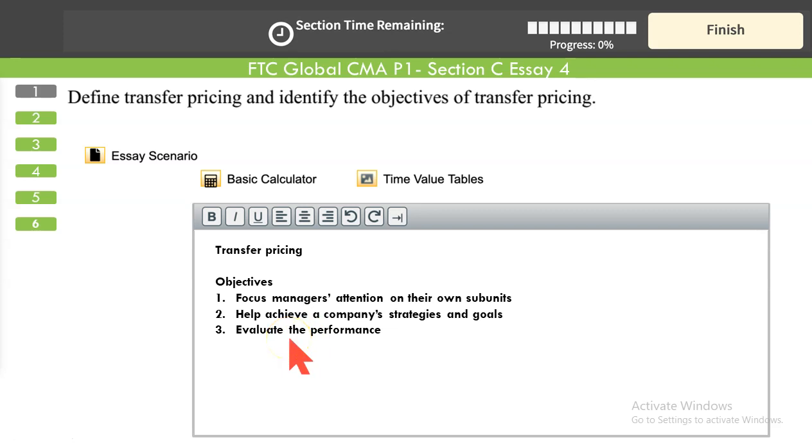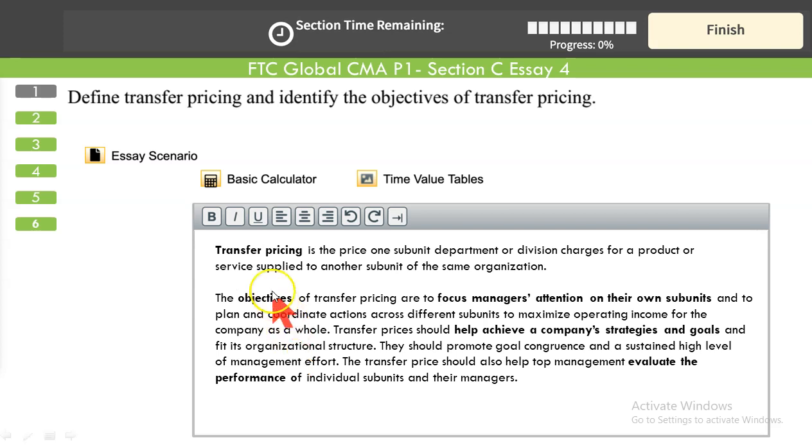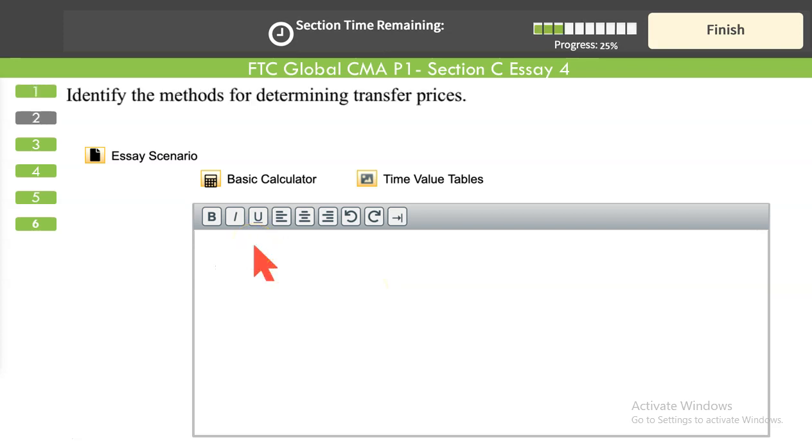So your answer should be around these points, which you can nicely lay down. Transfer pricing is a way in which one of the segments of a firm sells goods and services to another segment in the same organization. It's the price one subunit, segment, department, or division charges for a product or service supplied to another subunit of the same organization. And the objectives we have already discussed. Right, so quite an easy question, quite manageable.